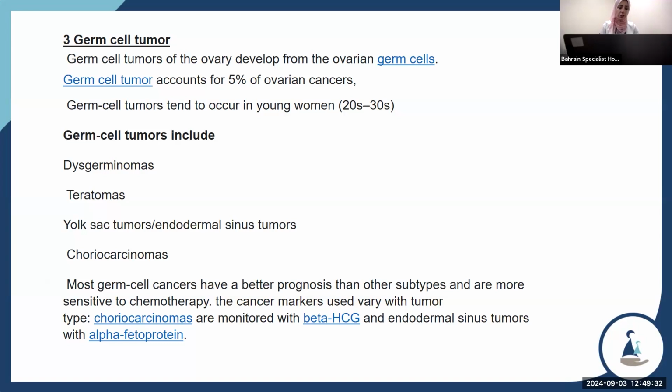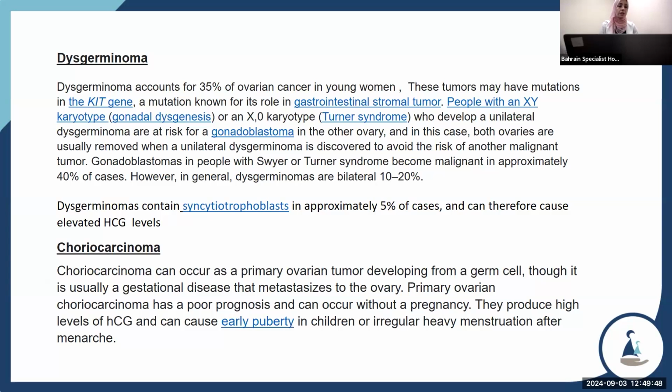The cancer markers used with these tumor types: choriocarcinoma is monitored with beta HCG and endodermal sinus tumor with alpha-fetoprotein. Dysgerminoma accounts for 35% of ovarian cancer in young women. This tumor may have a KIT gene mutation, known for its role in gastrointestinal stromal tumor.